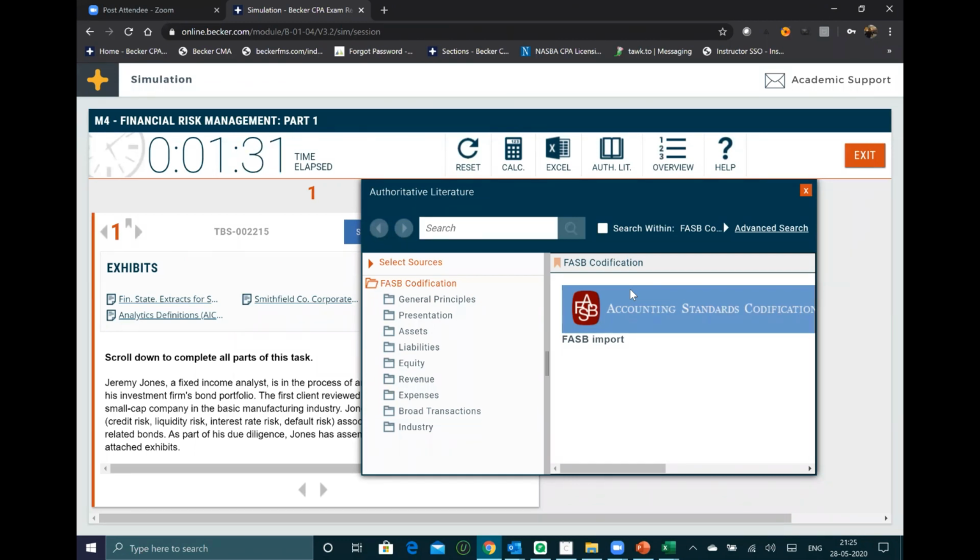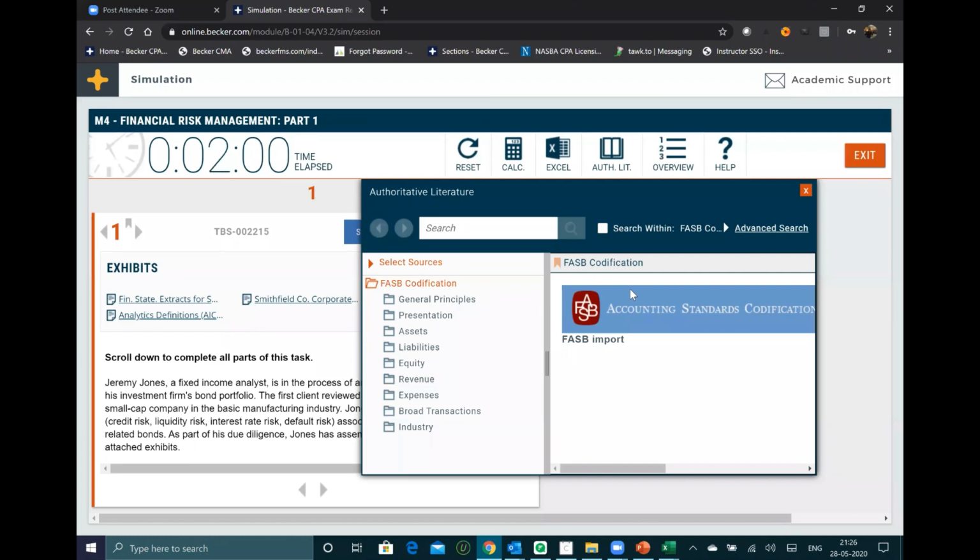I too passed my FAR exam, copying everything from the digital book only. Here in Becker it is limited, but AICPA will give you 6 months of authoritative literature once you get the NTS. You have 6 months access to your authoritative literature, which will be in detail. In the exam you can copy-paste so easily. We Indians are very good at that. Don't worry, the answer will be easily visible to you. In FAR and audit, I passed just by seeing that authoritative literature only, that 50%.